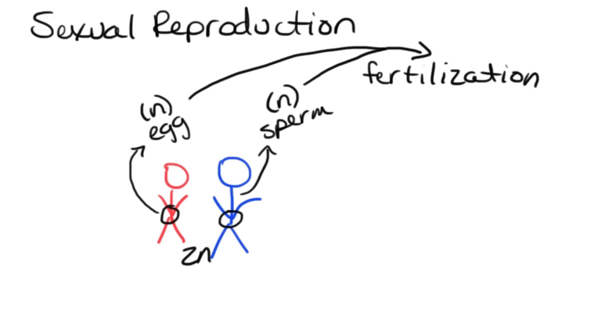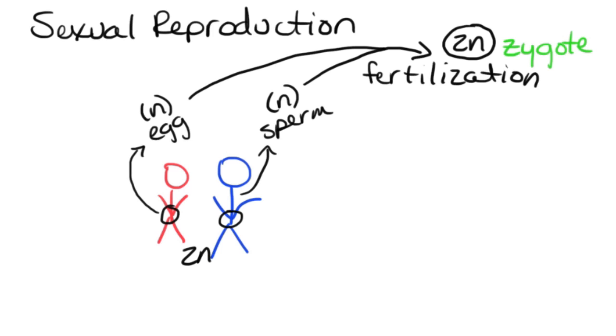And when they fuse through fertilization, we get a single cell, and that cell is now going to be diploid because we took one copy of chromosomes in the egg and another copy of chromosomes in the sperm, and that cell right there is what we refer to as the zygote. So I'm going to write that right here so that we don't forget what a zygote is. That's the first cell that we end up with.